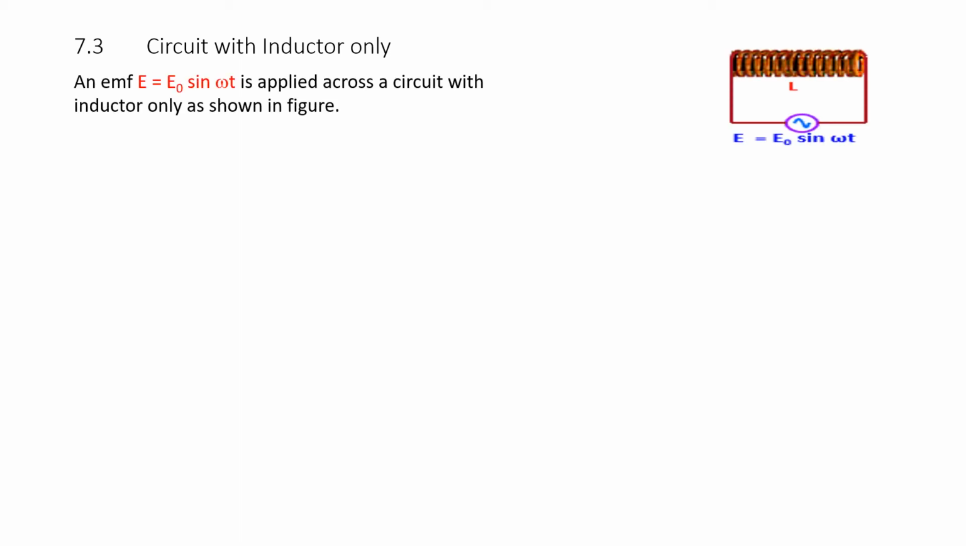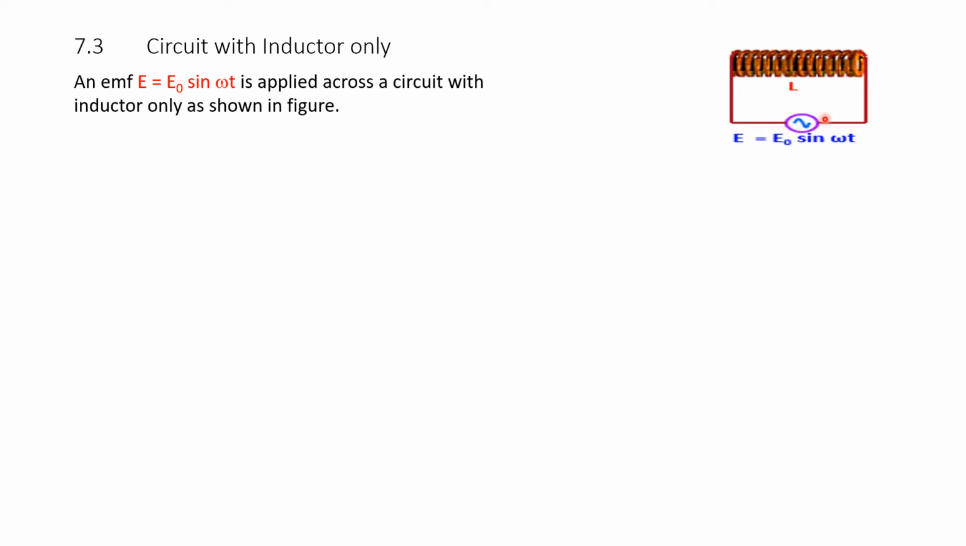In this section, we will consider a circuit with inductor only. Please underline inductor, a pure inductor. So, inductor is nothing but a coil in the right hand side. Please see the figure as shown. L is an inductor coil with inductance L henries, and E equal to E naught sin omega t is the source voltage.